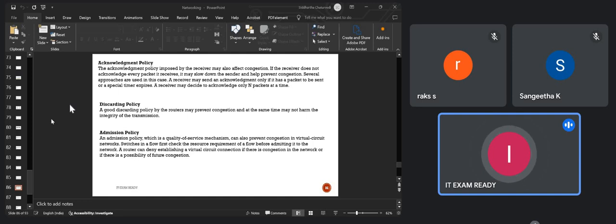Switches and routers are there to transfer the data from sender to receiver. So if the switch gets to know that the system is already overloaded, the switch will not take that packet itself, because it is already loaded. So the admission policy is about whom to admit, whom not to admit, when to admit, when not to admit. That is one thing which can reduce the load on the system.